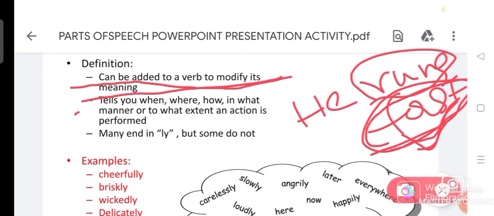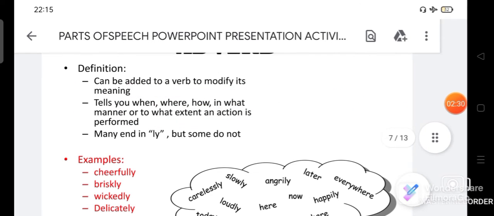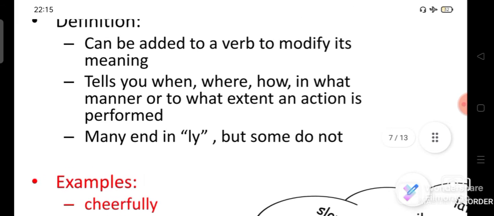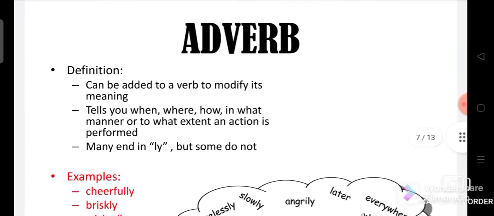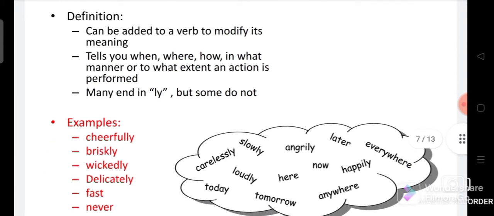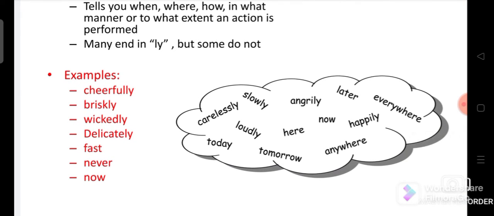Okay, it also tells when, where, how, in what manner or to what extent the action is performed. This is very important. Okay, try to understand, this is very important. So when the action happened, where, how, in what manner, these are all important to understand the adverb. For example, cheerfully, briskly, wickedly, delicately, fast, never, now.